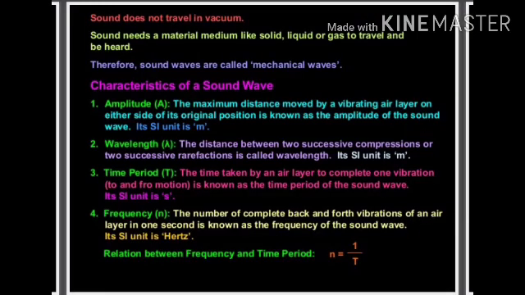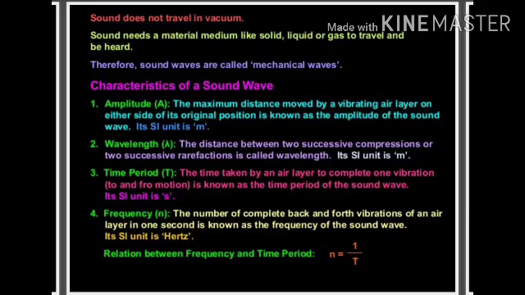Then there are the characteristics of sound waves, which need a material medium, air, water, or solid, liquid, gas, to travel. First, wavelength: the distance between two consecutive compressions or two consecutive rarefactions is called the wavelength. Frequency, as already discussed, is the number of times a repeated event occurs per unit time, or the number of complete oscillations per unit time. The time taken by a wave for one complete oscillation of the density or the pressure of the medium is called the time period.